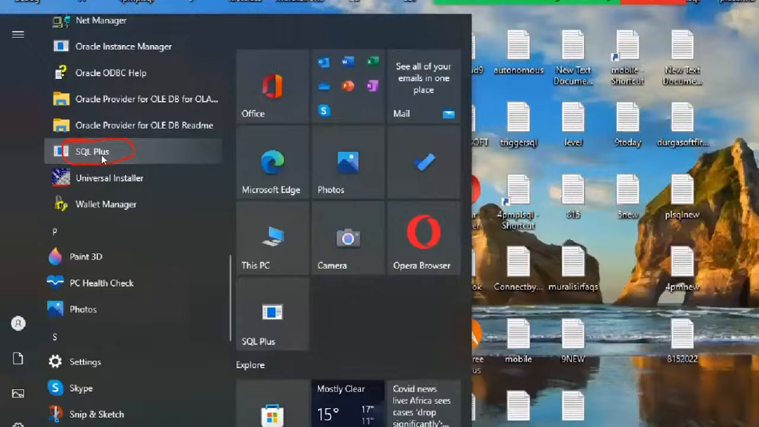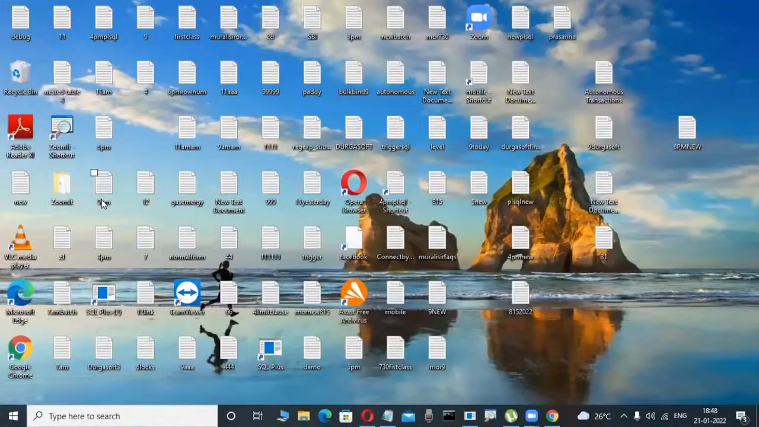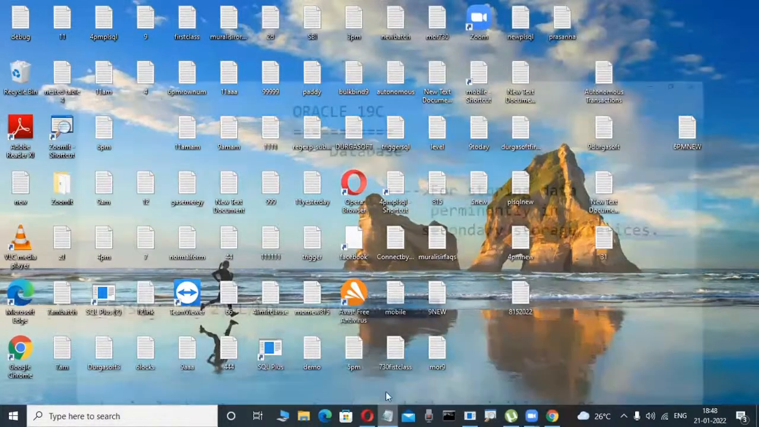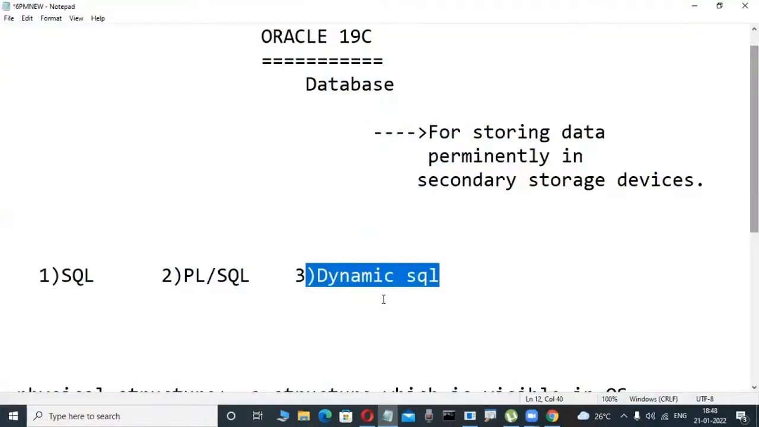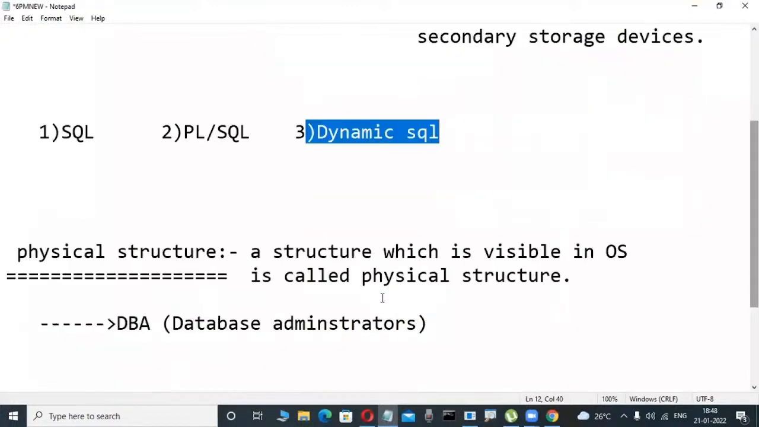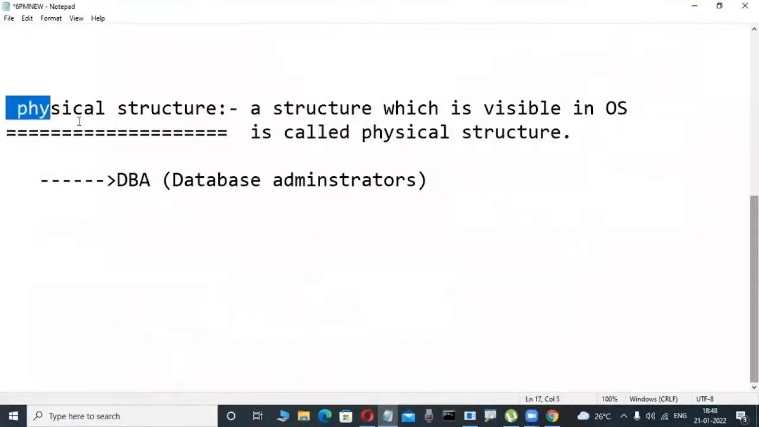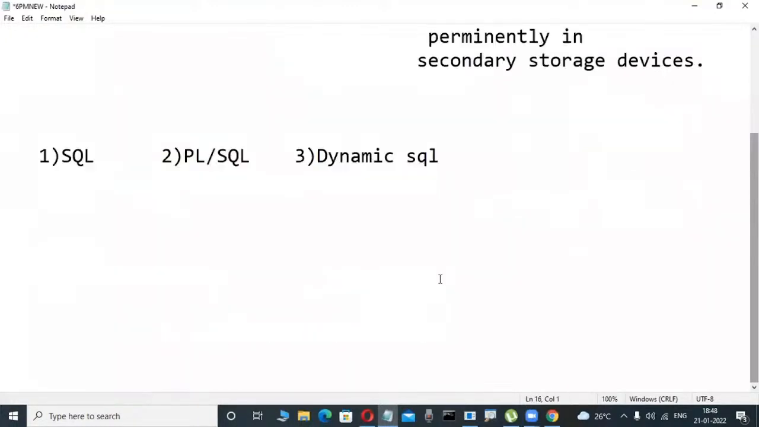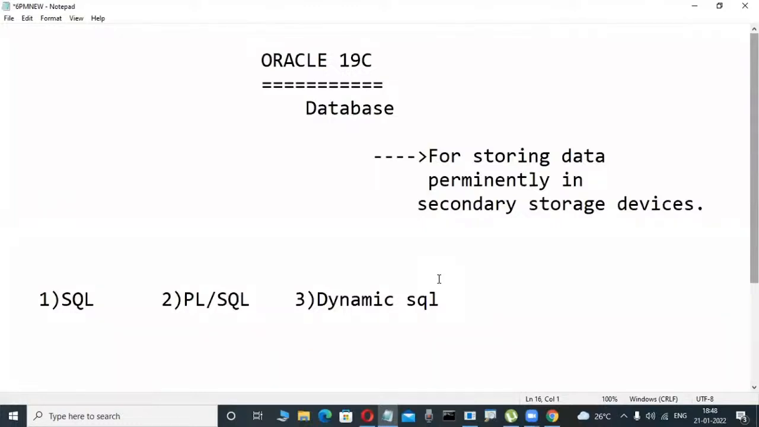Once we load the Oracle software, the SQL Plus tool is automatically available. All of these things we will learn in our course, once we start it, and then you will understand. Okay? Today I'm only telling small concepts.